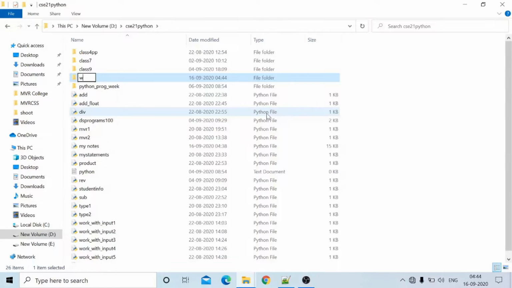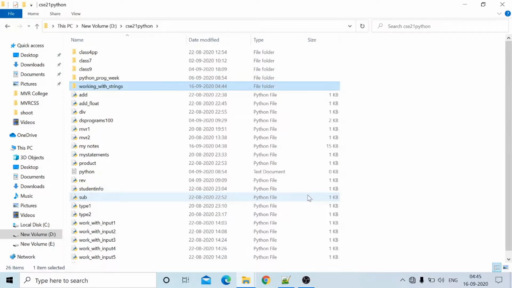This is working with strings. In this file we will see all the programs.